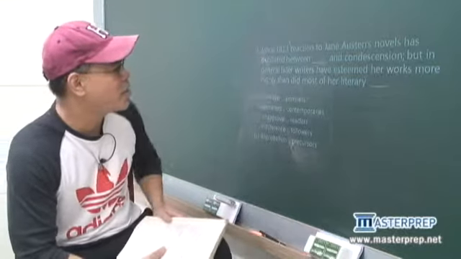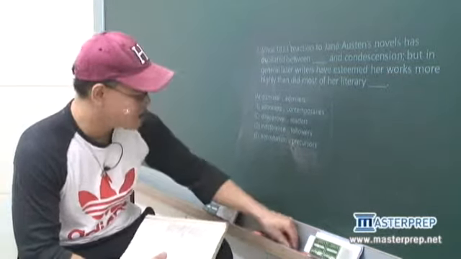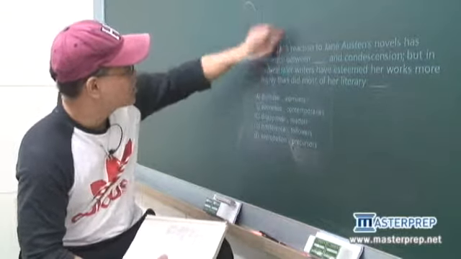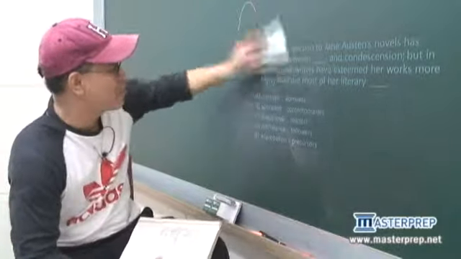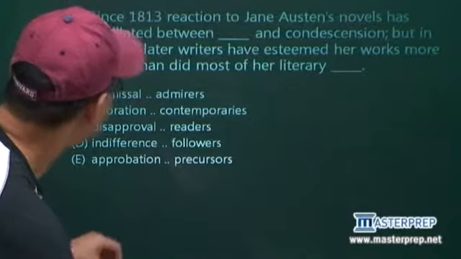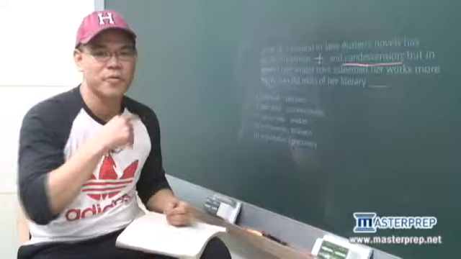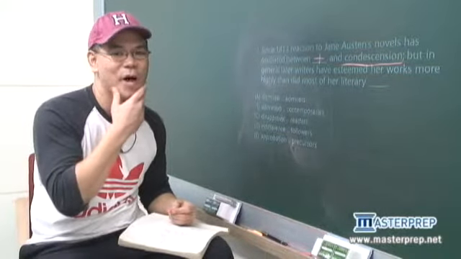Since 1813, reaction to Jane Austen's novels has oscillated. What does oscillate mean? Oscillate is like an oscilloscope. So go back and forth, between A and B. The question is, this needs to be positive? Because condescension, if you look in the Korean dictionary, condescension is going to be a kind of positive thing.